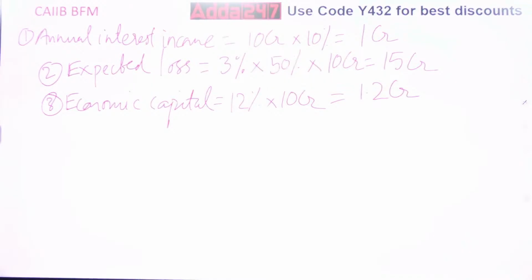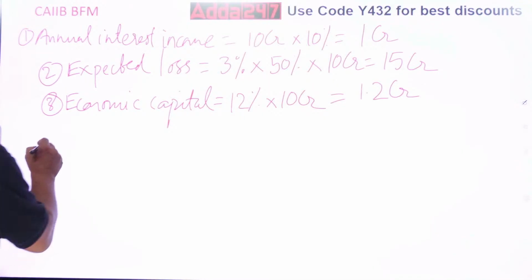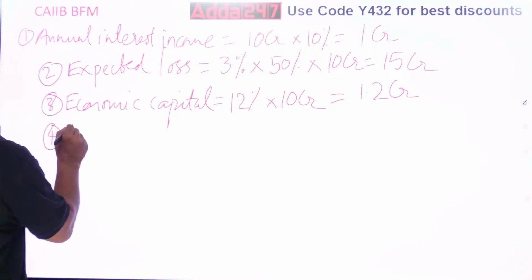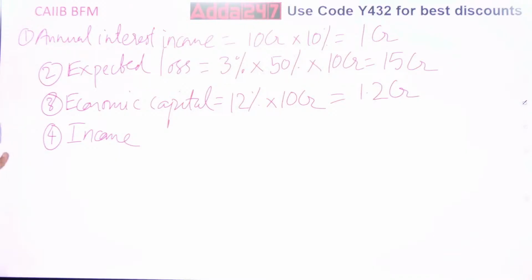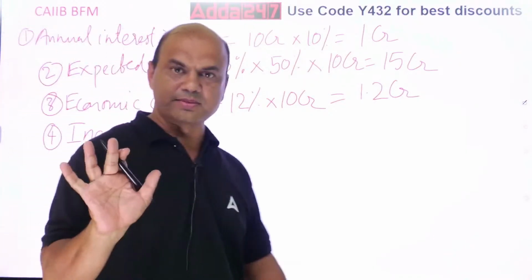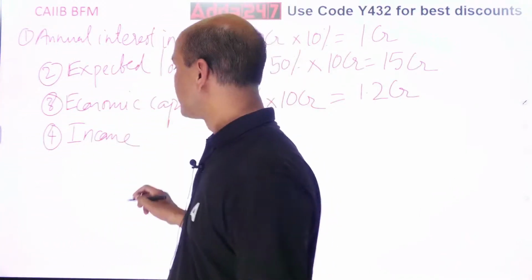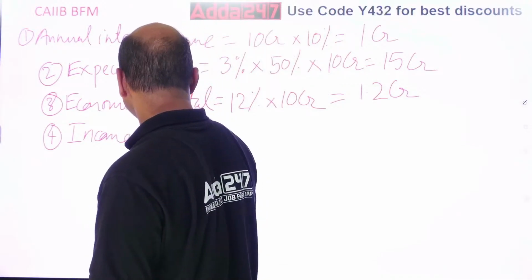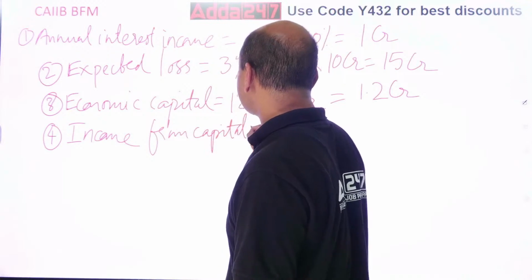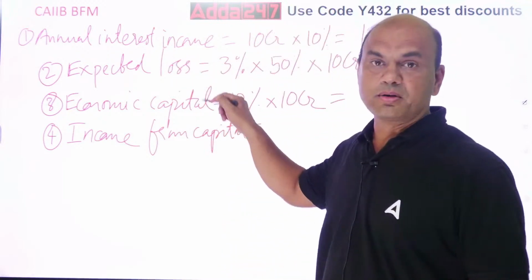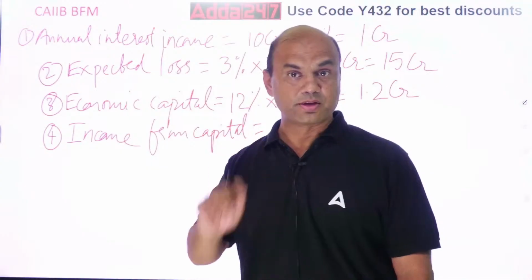This is the fourth step, income from capital. Now we have come almost to the last stage. There are only 5 steps, and we are on the 4th stage now. Income from capital is a very important term. For each element 1 mark, so 5 marks you have.